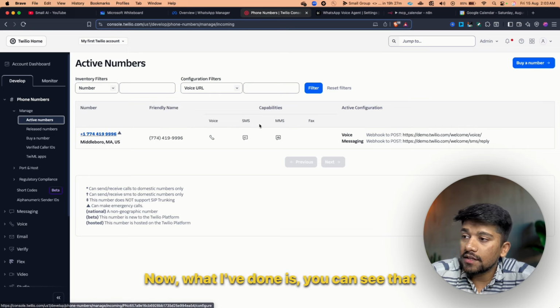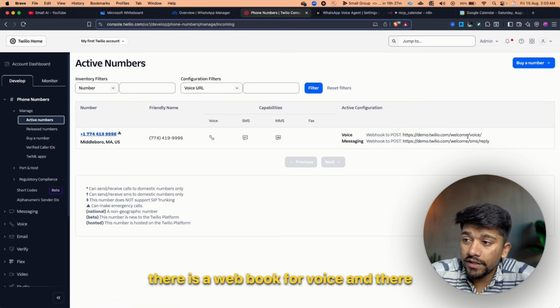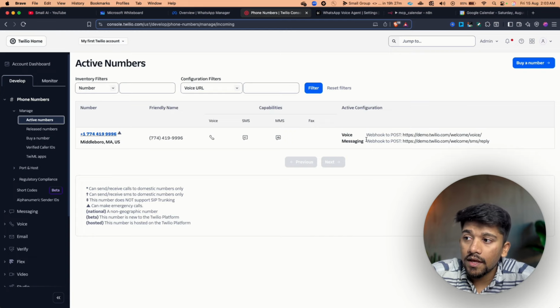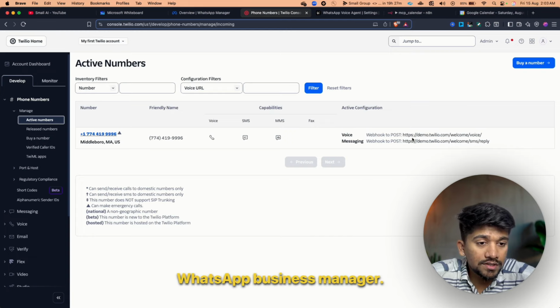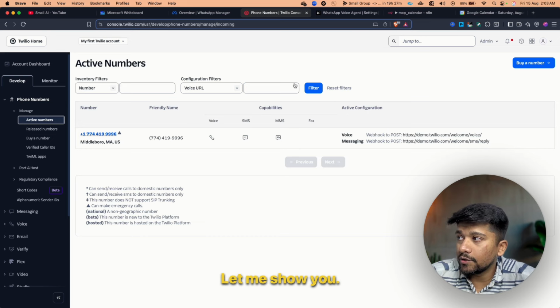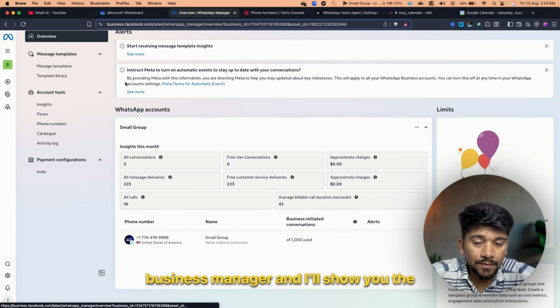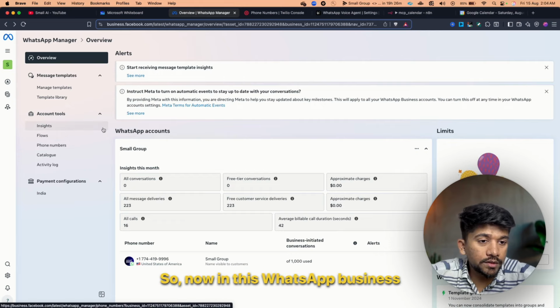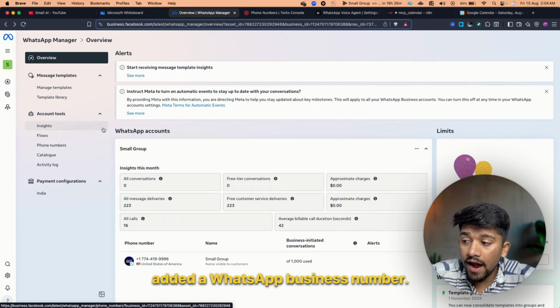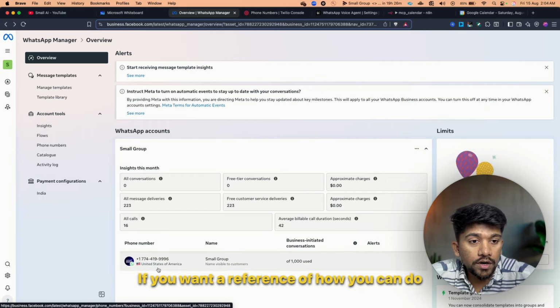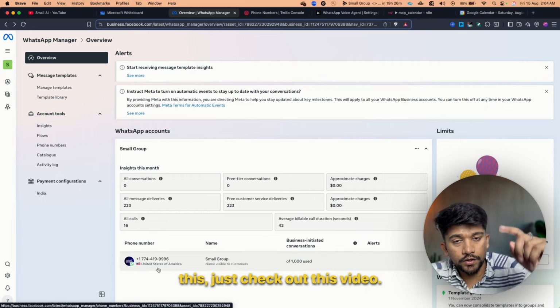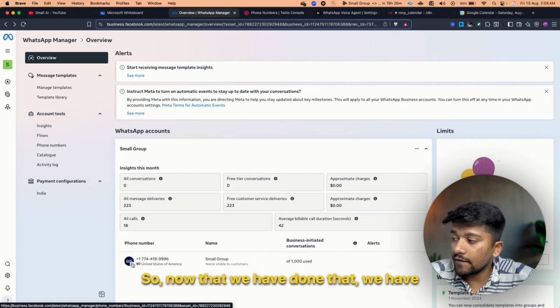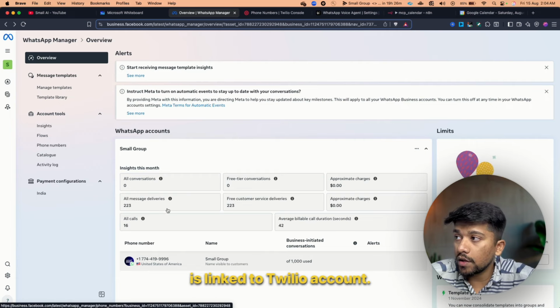Now what I've done is, you can see that there is a webhook for voice and there is a webhook for messaging. I'm going to connect all these to a WhatsApp business manager. How to do that? Let me show you. So I'm going to go over this WhatsApp business manager, and I'll show you the link in the description. So now in this WhatsApp business manager, you can already see that we have added a WhatsApp business number. If you want a reference of how you can do this, just check out this video. So now that we have done that, we have this WhatsApp number that is linked to the Twilio account.